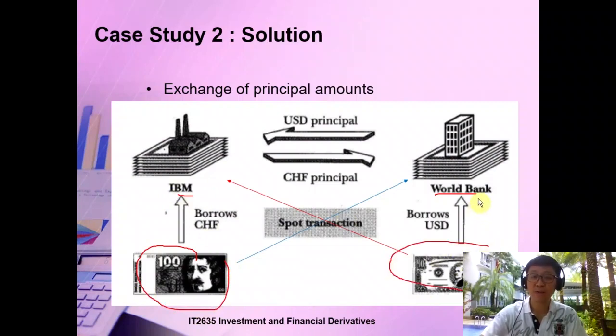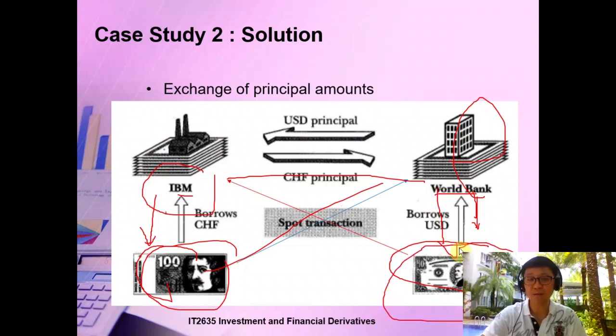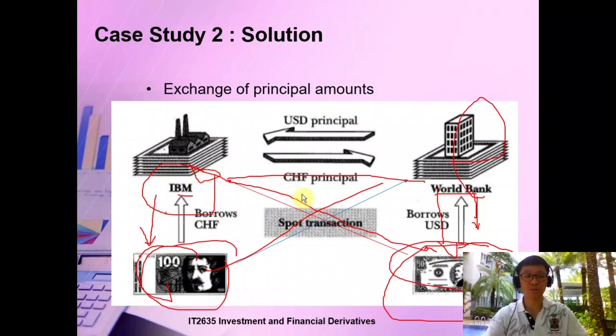But the World Bank can borrow US dollar at a better exchange rate, whereas IBM can borrow Swiss franc at a better exchange rate. So why not help each other? IBM will borrow the Swiss franc and give it to the World Bank, and the World Bank will borrow the US dollar for IBM at a favorable exchange rate, and then do a spot transaction, meaning a swap transaction.